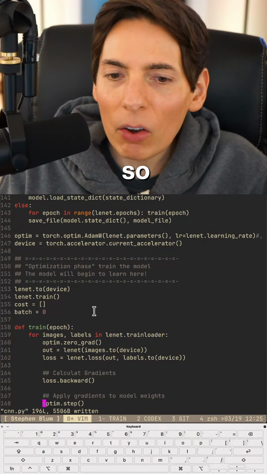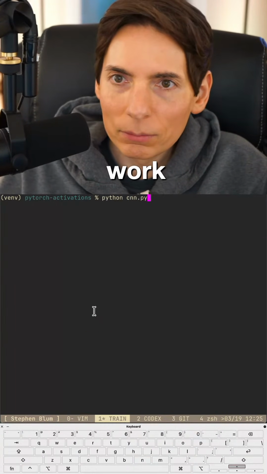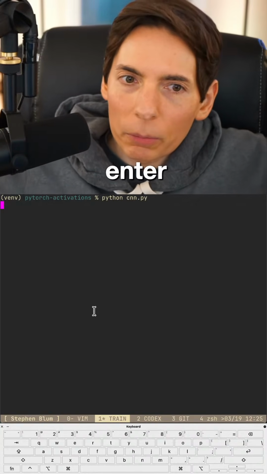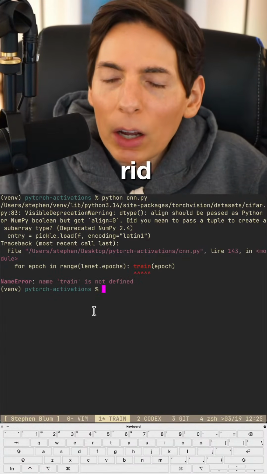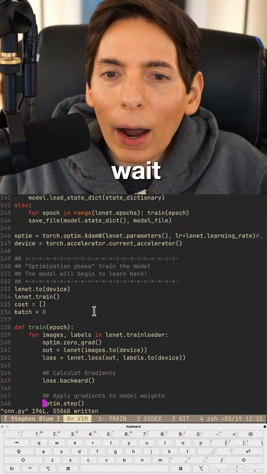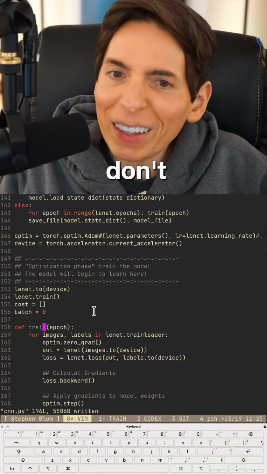All right, so now it should work. There we go. Enter. Here we go. Success! Don't worry about that warning. I really want to get rid of that warning. Oh, wait! Oh, I know why. Okay. Don't worry. We'll fix it. One second.